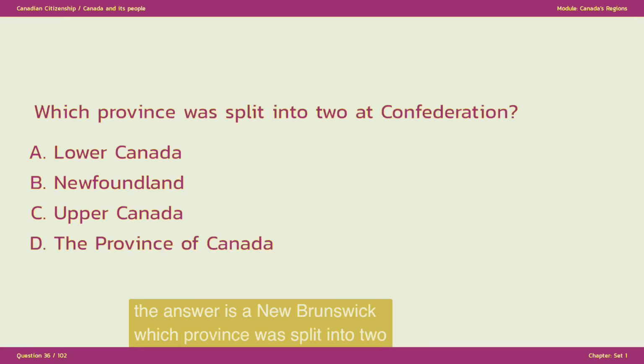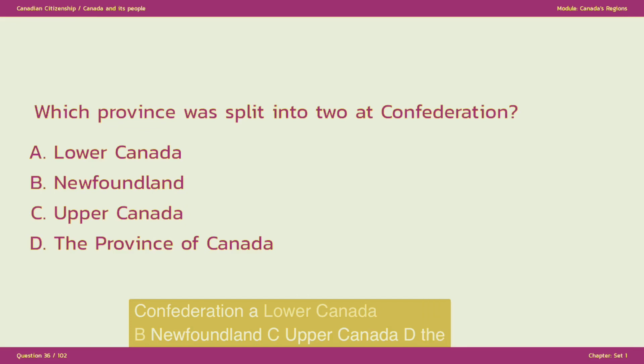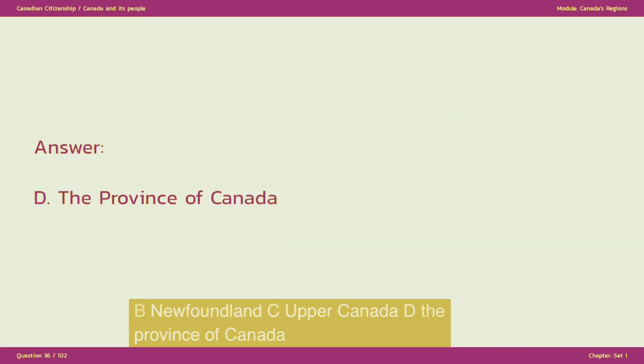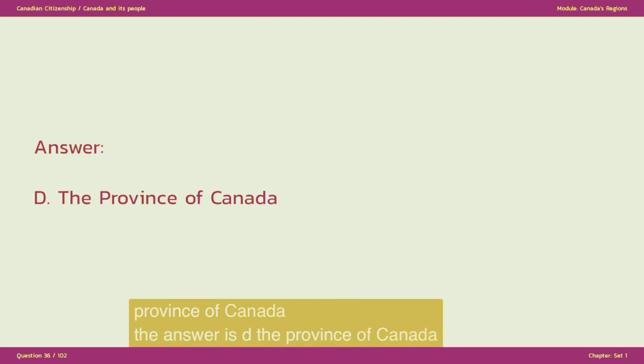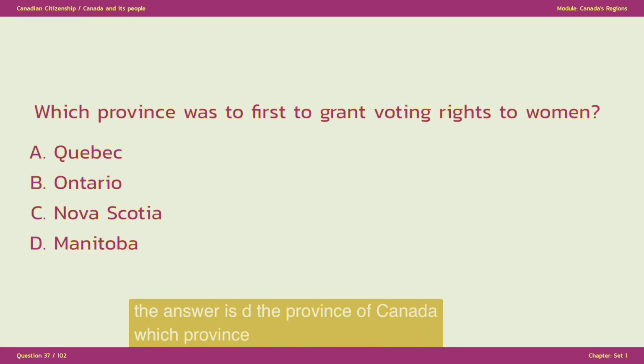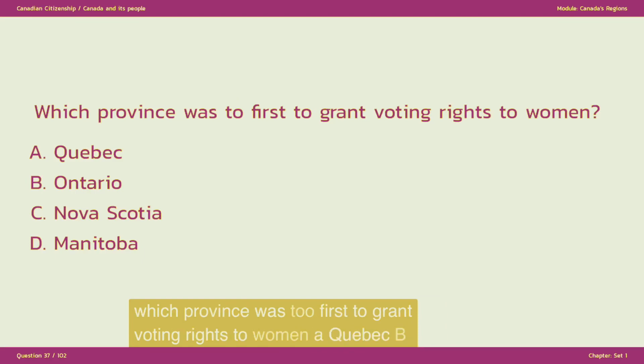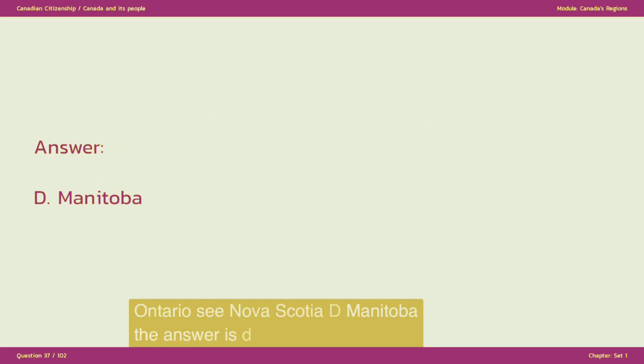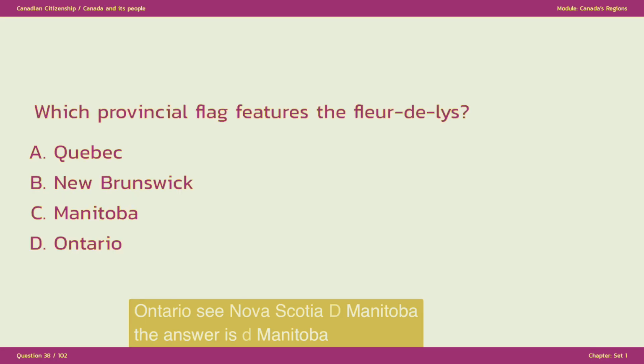Which province was split into two at Confederation? A. Lower Canada. B. Newfoundland. C. Upper Canada. D. The Province of Canada. The answer is D. The Province of Canada. Which province was first to grant voting rights to women? A. Quebec. B. Ontario. C. Nova Scotia. D. Manitoba. The answer is D. Manitoba.